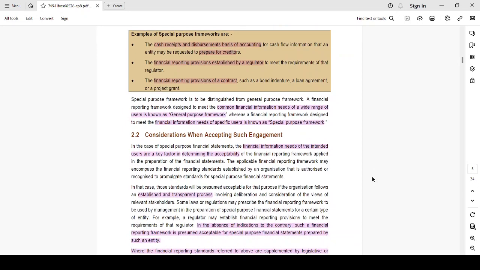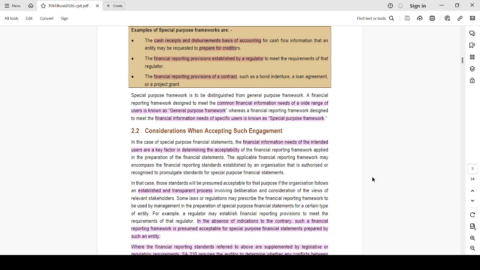Special purpose framework is to be distinguished from a general purpose framework. General purpose framework is such that anybody who has the ability to read the financial statement is able to understand the financial statement. That is for common people. That is a general purpose framework, while special purpose framework is for a specified or intended user.